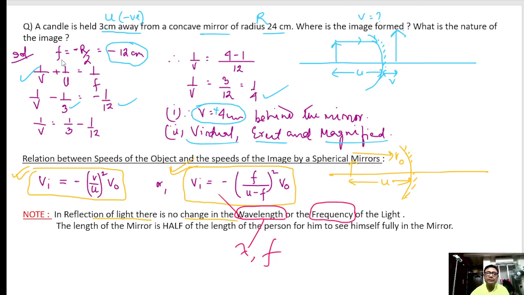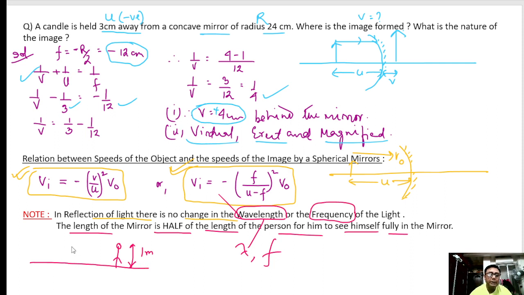Next is, the length of the mirror is half the length of the person to see him fully in the mirror. What does it mean? If a person is standing and his height is suppose 1 meter, then minimum how much length of the mirror do I need?